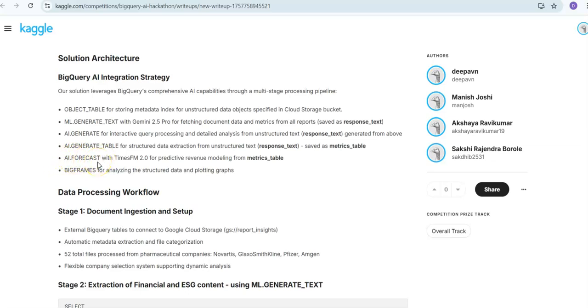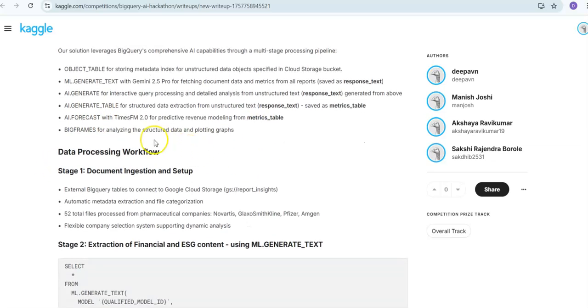For example, if you get five years of revenue data in millions, then we can forecast what the revenue will be for the next five years. We tried the implementation of forecasting, and BigFrames has a feature for plotting graphs, so we used it to plot a few graphs to show how we can use BigFrames as part of the visualizations as well.